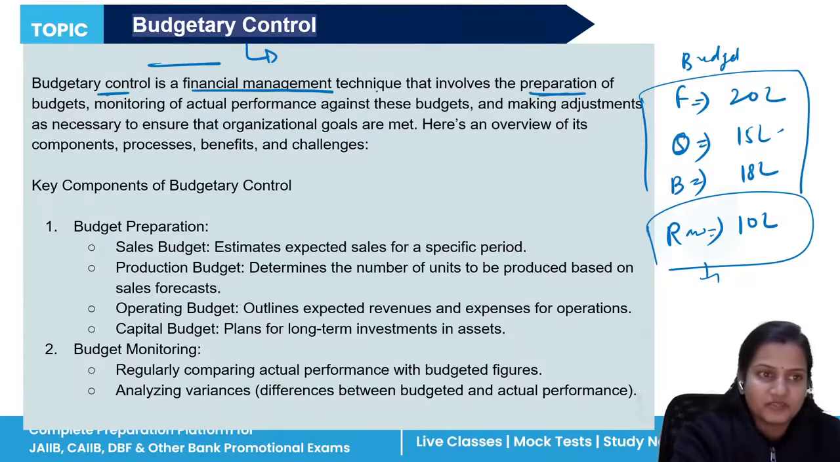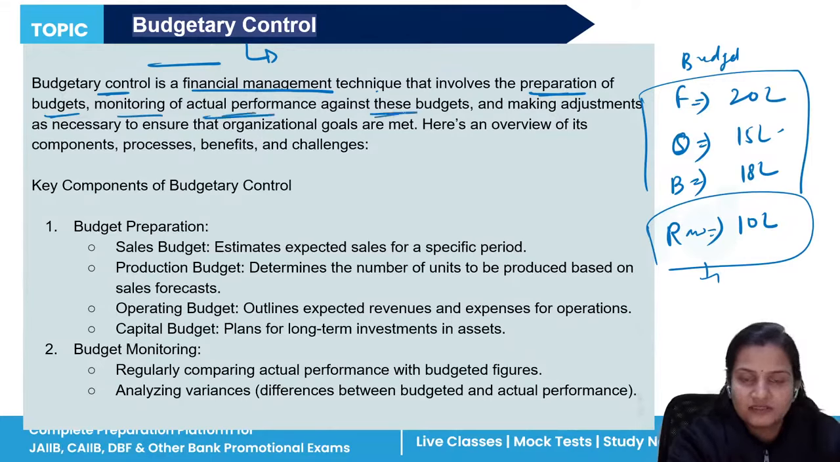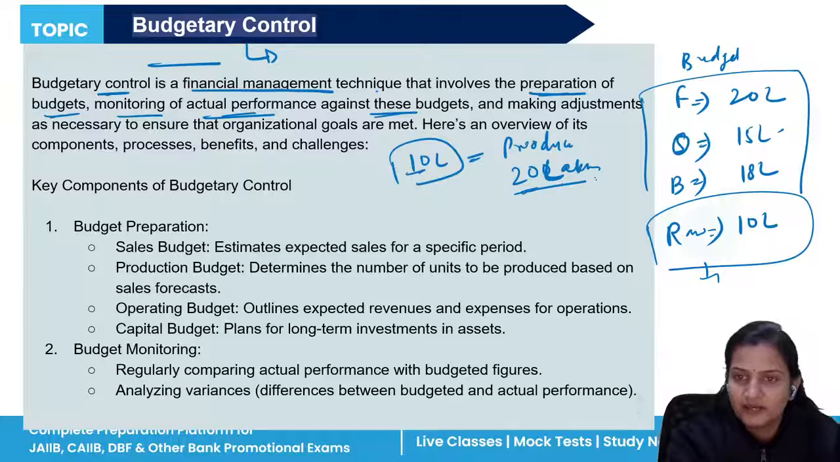The preparation of budgets for every department, monitoring actual performance against these budgets. So my budget is that within 10 lakh rupees, I have to deliver all the goods to the consumers. I have to produce, let's say, 20 lakh goods. This is my budget, and within this budget, I have to prepare goods worth 20 lakh. So now I cannot exceed this budget. I have to prepare this under this budget only.